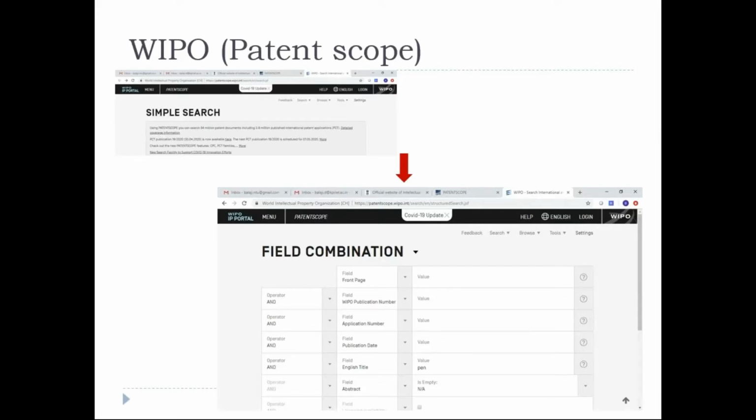But this one will take you directly to 152 countries' databases in a single go, right? Again, the keywords are very simple and easier. You can search using title or abstract or publication date or application number. This is WIPO. Specifically, they have a publication number.